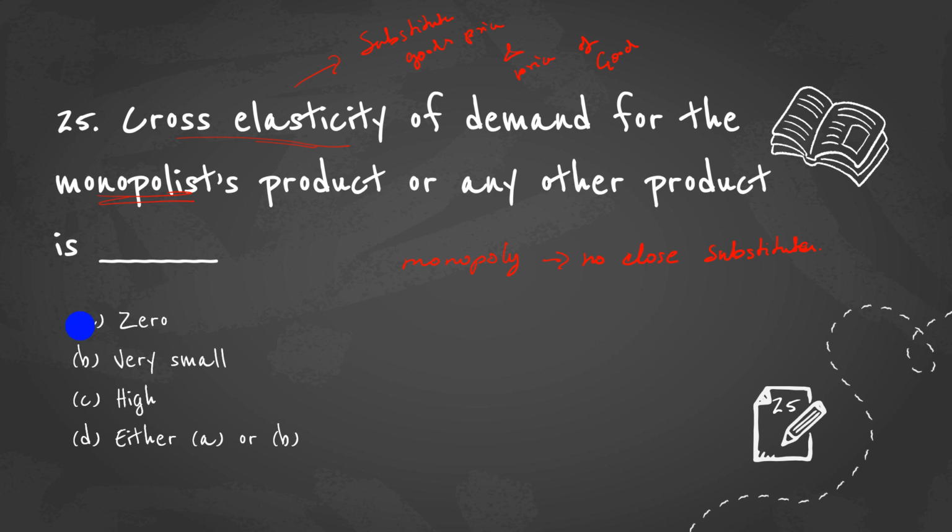So the answer for this question is 0 or very small. It need not be exactly equal to 0, but in some cases it will also be 0. It can never be high. So this answer is either A or B. It can either be 0 or very small.